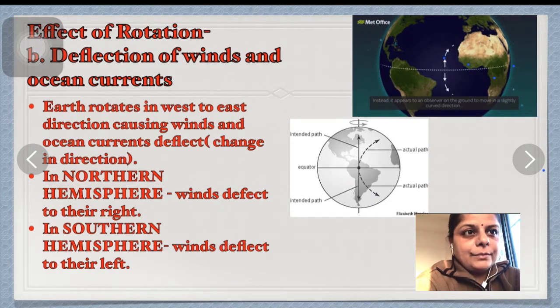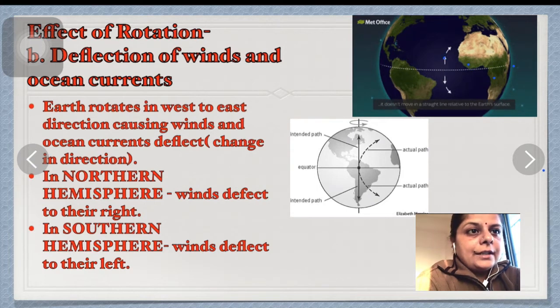You can see in this image the ocean currents which are originating from the center, that means from the equator, are deflected towards their right direction, and in the southern hemisphere they are deflected towards the left.